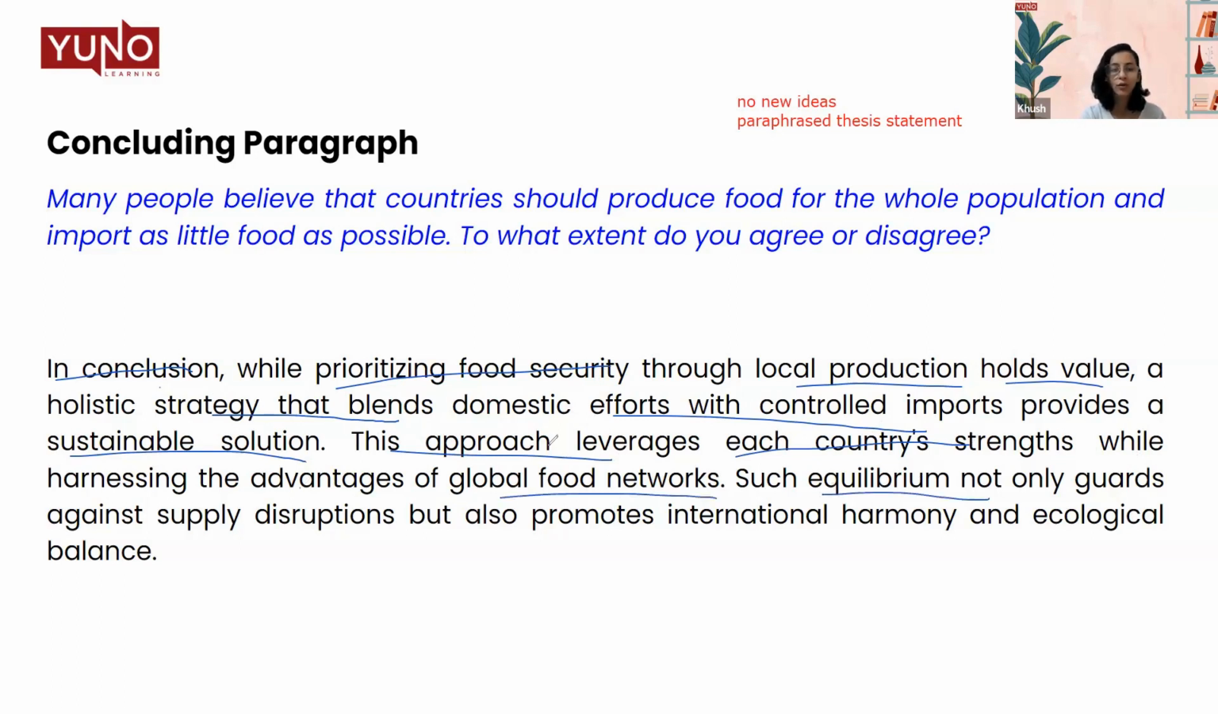Such equilibrium not only guards against supply disruptions, but also promotes international harmony and ecological balance. The supply disruptions, international harmony, ecological balance, and global food networks. These are all the ideas that we've already discussed in our body paragraphs or in our essay. Nothing new has been added in the conclusion. So this is how you approach your conclusion.